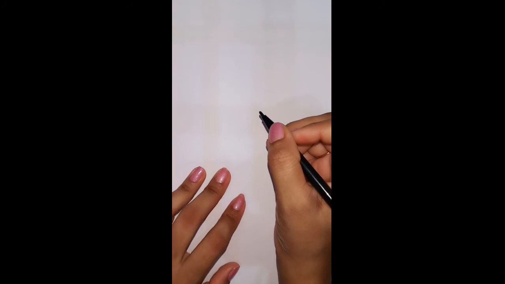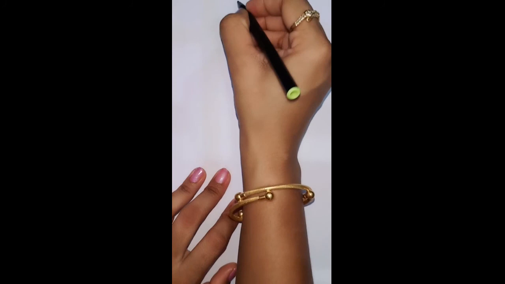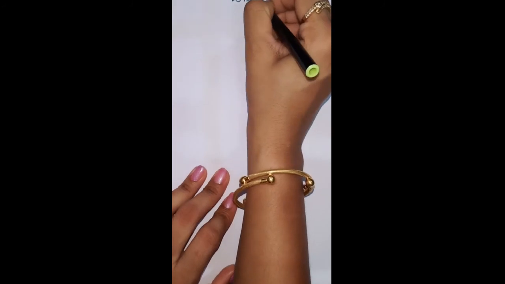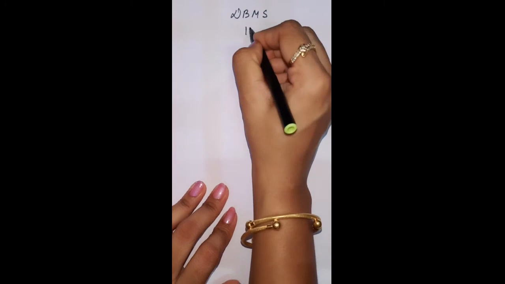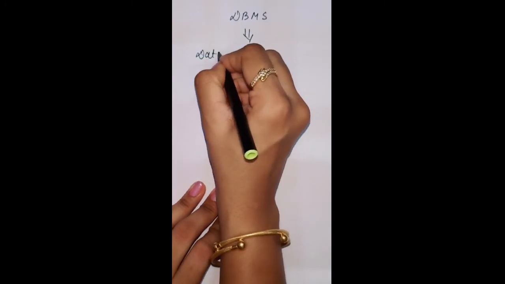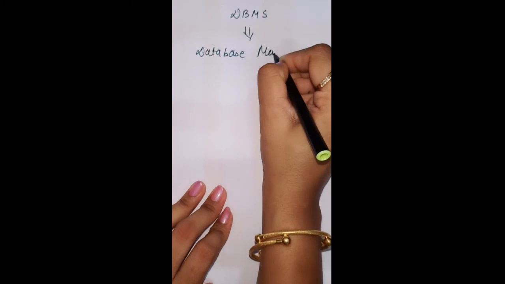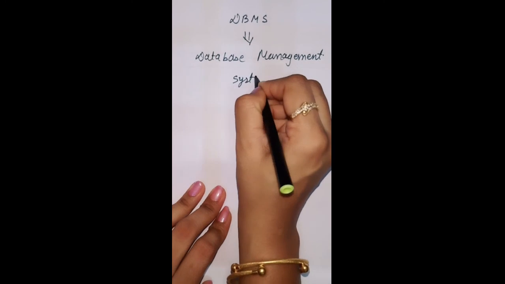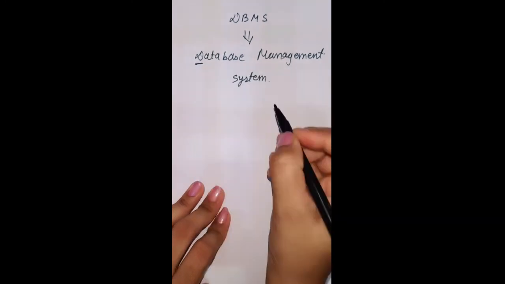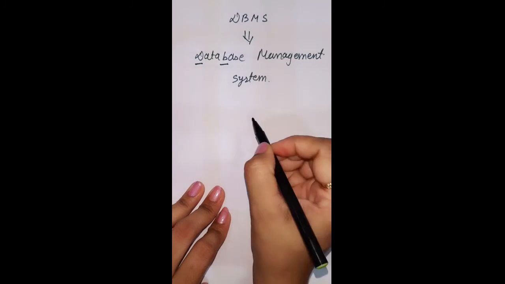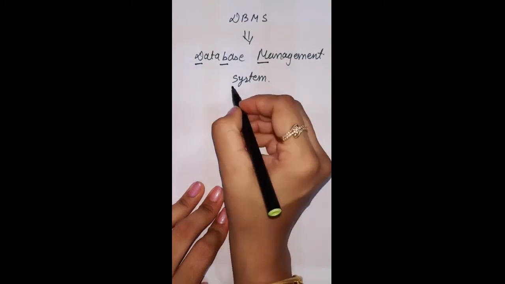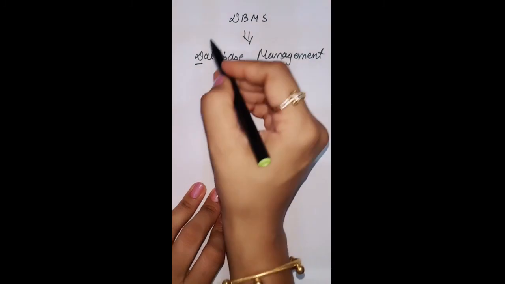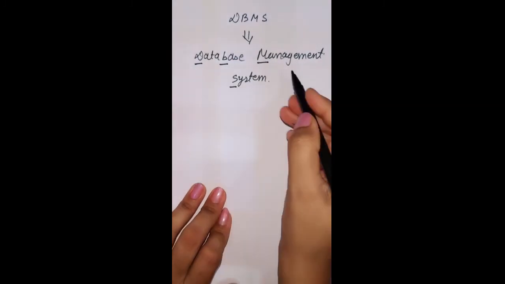Dear students, today we are going to discuss the introduction part of DBMS. So first of all, what is DBMS? DBMS stands for Database Management System. Here D stands for data, B stands for base, M stands for management, and S stands for system. So combinedly we can say it is a database management system.